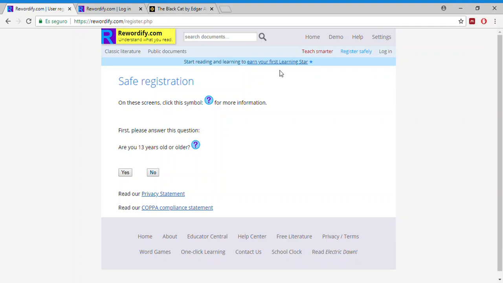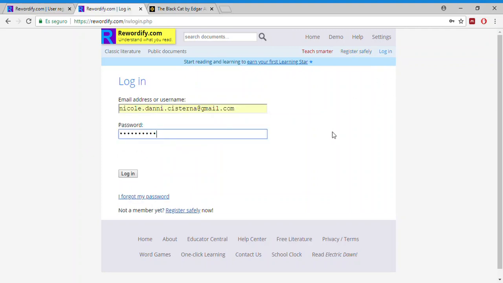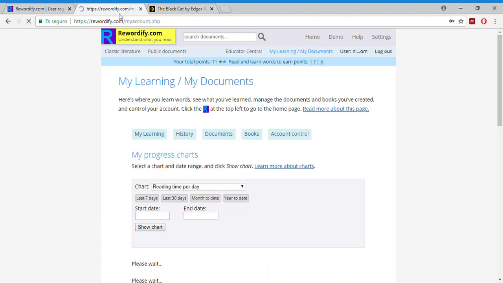Students under 13 years old cannot register to the app but can still use it. You can register or not, but if you do, you will be allowed to use more and better features. Yeah, that's right, Elim. So as we already created an account, we're going to log in.